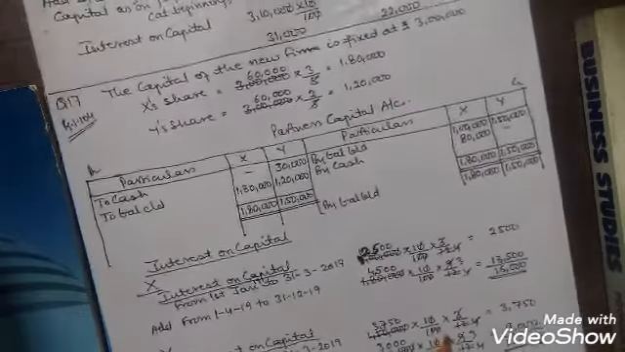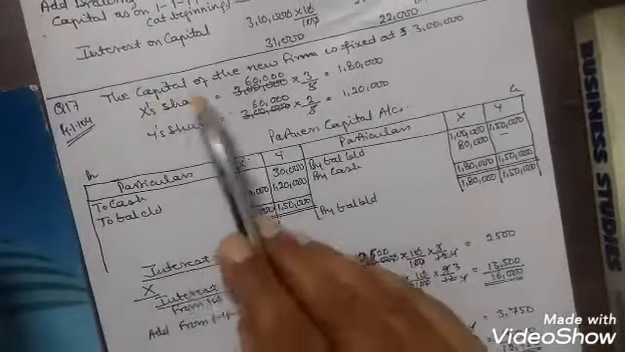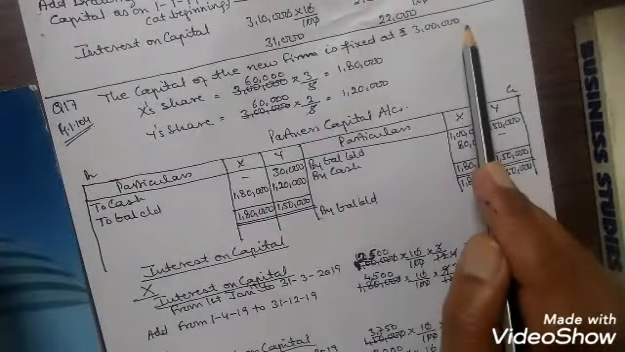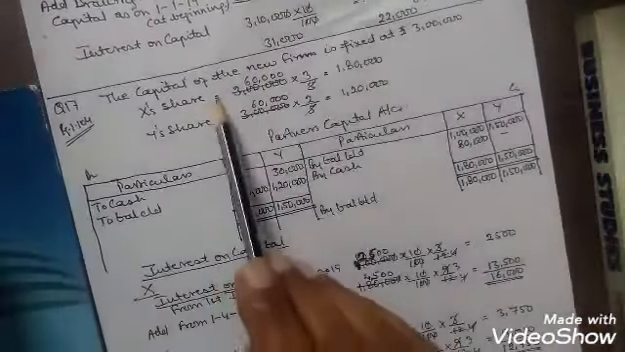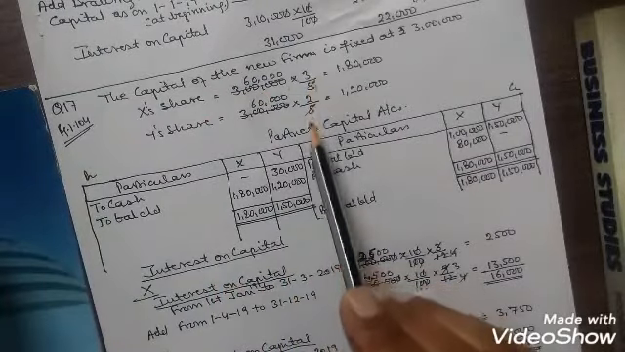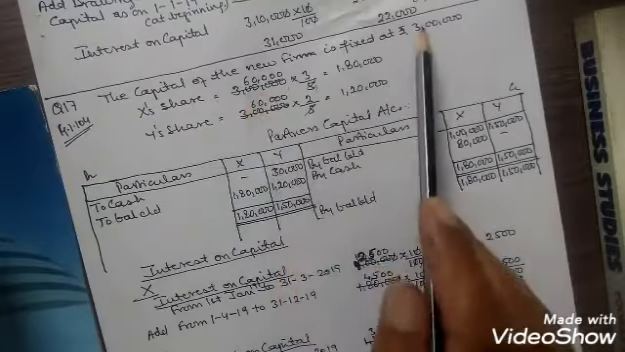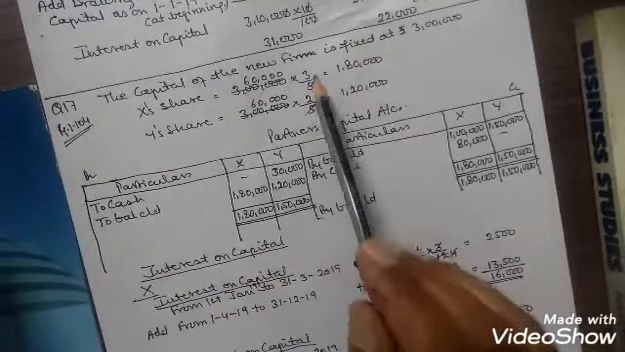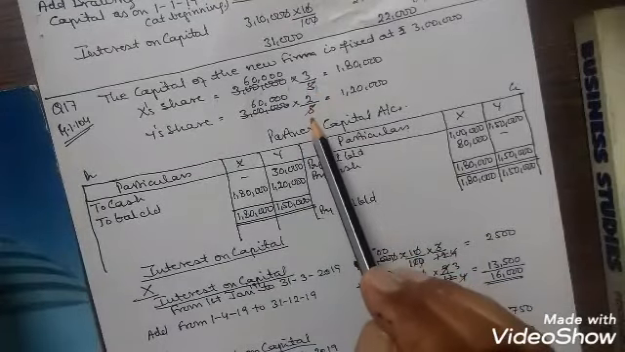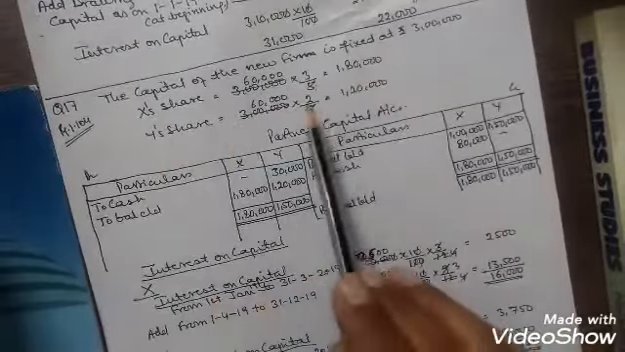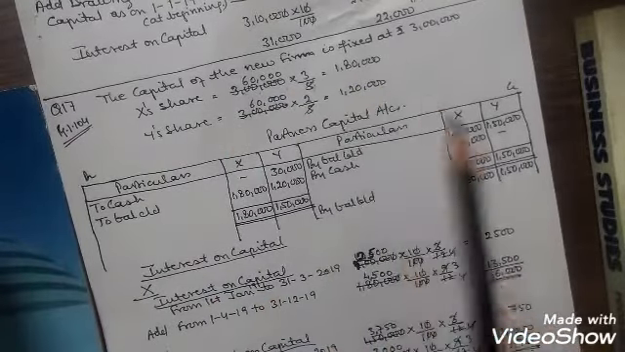Now see, in this question, the capital of the new firm is fixed at rupees 3 lakh. X's share is 3 lakh into 3/5 because they are sharing profits in the ratio 3:2. 3 lakh will be divided between X and Y in their profit sharing ratio, 3/5 and 2/5. X's share comes to rupees 1,80,000, Y's share comes to rupees 1,20,000.